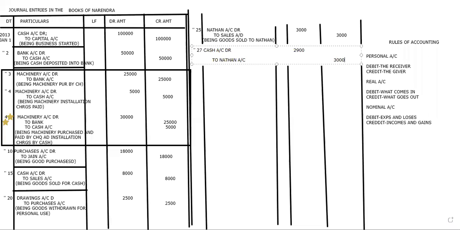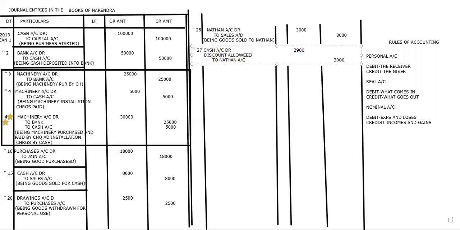So that 100 I should assume as discount. And what is the rule I said? Discount will appear on the same side as cash. So that's why the cash is on the debit side, and my discount also will be on the debit side.